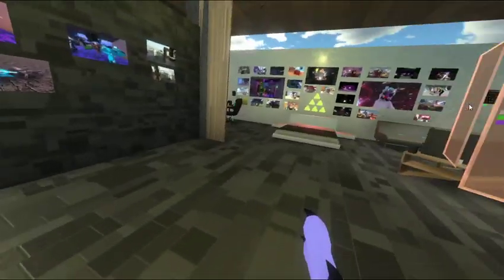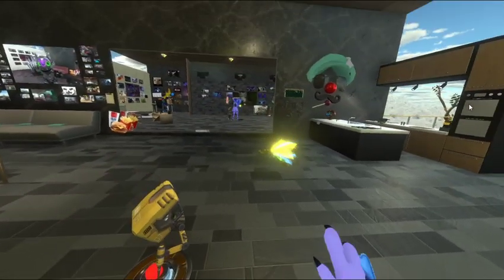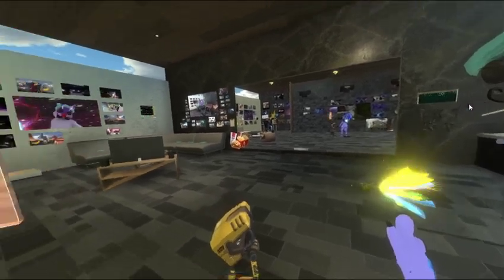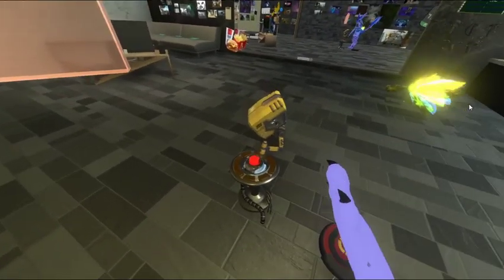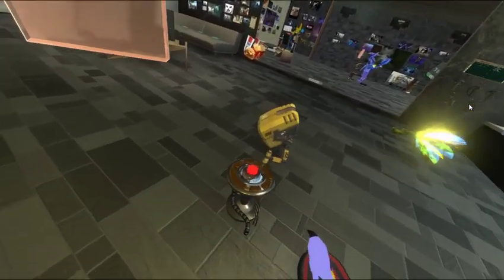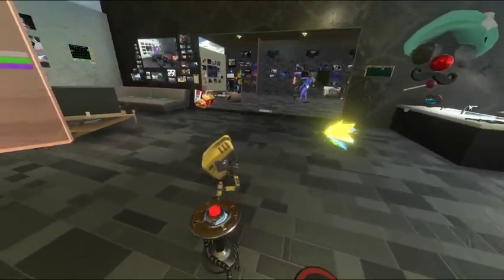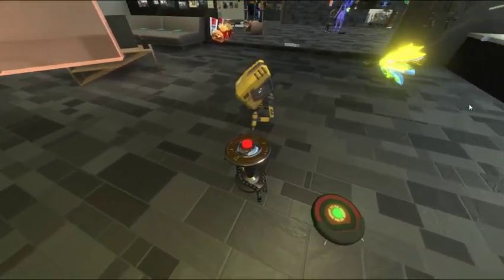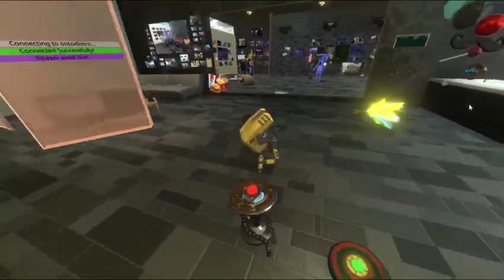Let me give you a first-person point of view of these. So we have here a Roomba, a Navi NPC from Zelda, and a cleaning drone robot made by Anomalous. These are 3 user-created non-player characters that have been scripted using NEOS's in-house visual scripting language called Logix. As far as I know, there hasn't been any external programming involved with these 3 NPCs.